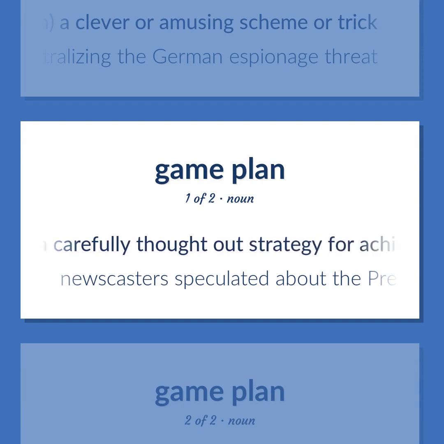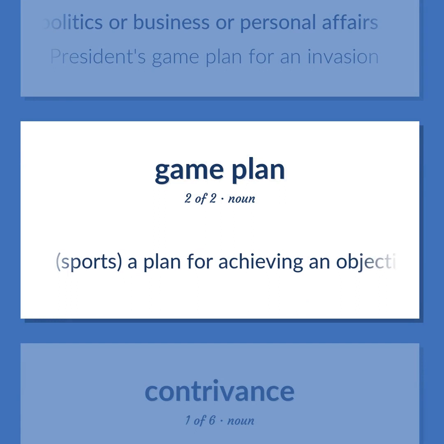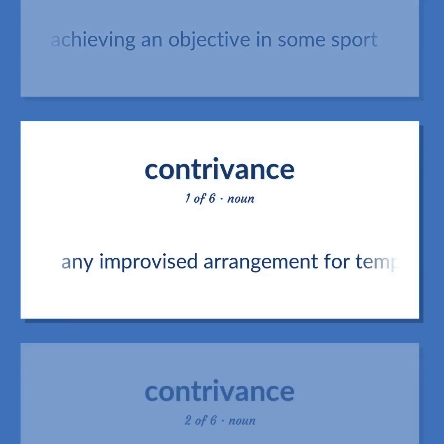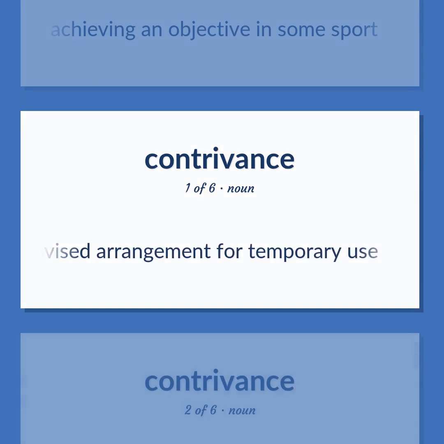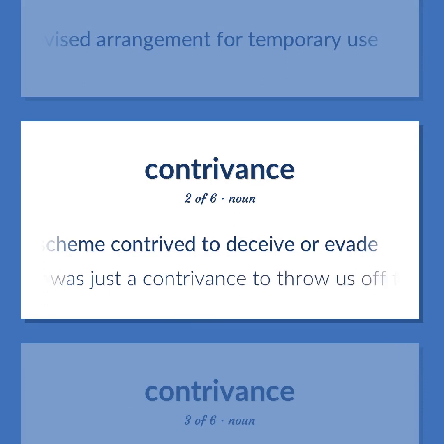Figurative, a carefully thought-out strategy for achieving an objective in war or politics or business or personal affairs. Newscasters speculated about the president's game plan for an invasion. Sports, a plan for achieving an objective in some sport. Any improvised arrangement for temporary use. An elaborate or deceitful scheme contrived to deceive or evade. His testimony was just a contrivance to throw us off the track.